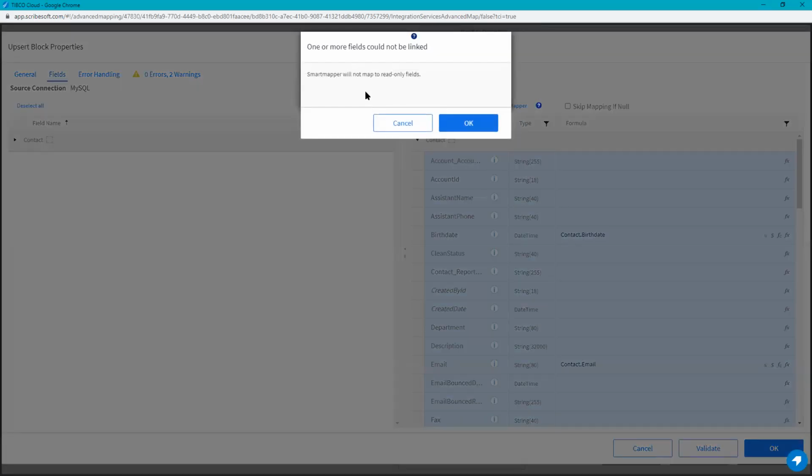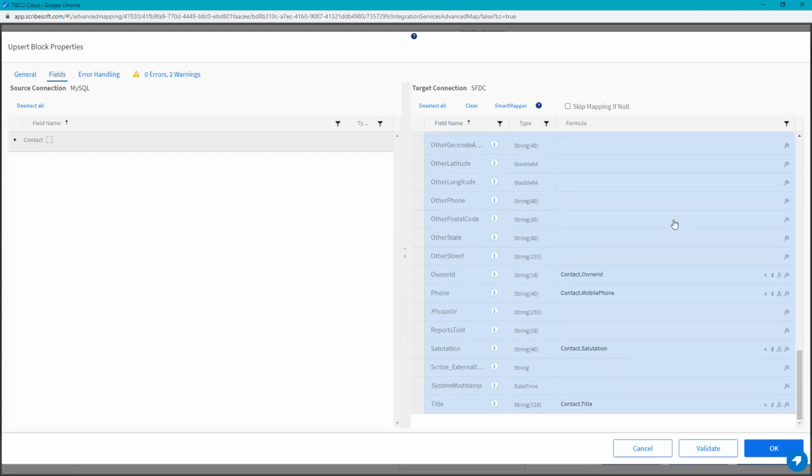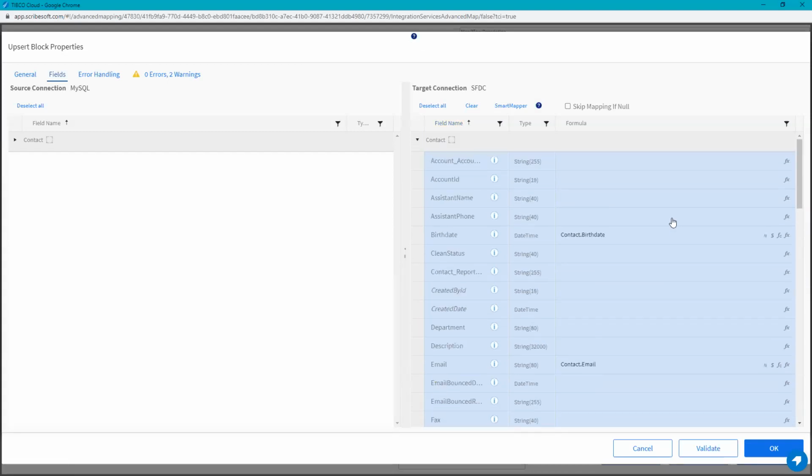And Smart Mapper is first going to tell us that it's not going to map any read-only fields, but then it's going to go and map all the fields that have similar names. Now, the mapper used to only map fields that had an exact match, both in terms of capitalization and everything. But we've improved this to be a little smarter about how things get mapped.